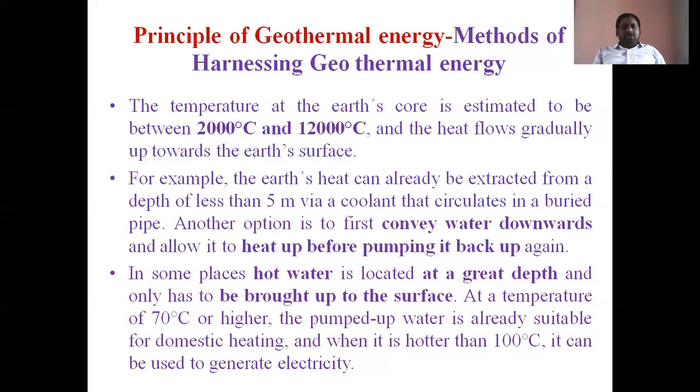At a temperature of 70 degrees Celsius or higher, the pumped up water is already suitable for domestic heating. And when it is hotter than 100 degrees Celsius, it can be used to generate electricity. Why? Because steam is produced at this temperature. But here at 5 meters, it does not produce that much heat. That's why there is no steam directly. Only hot water we will extract. That hot water is used for heating purpose, domestic heating purpose. That is the thing here.